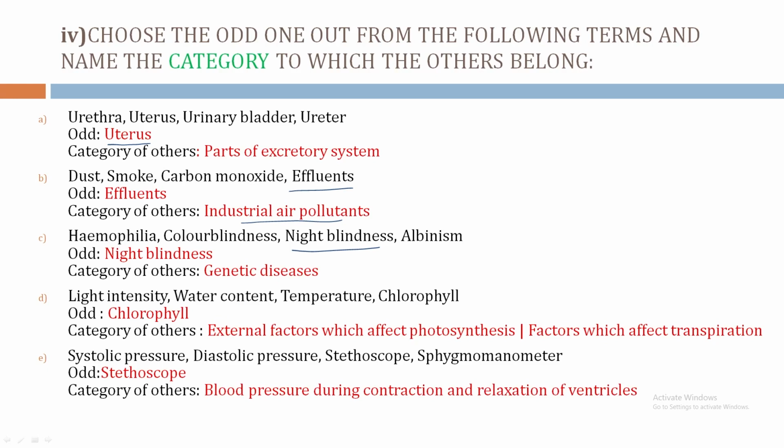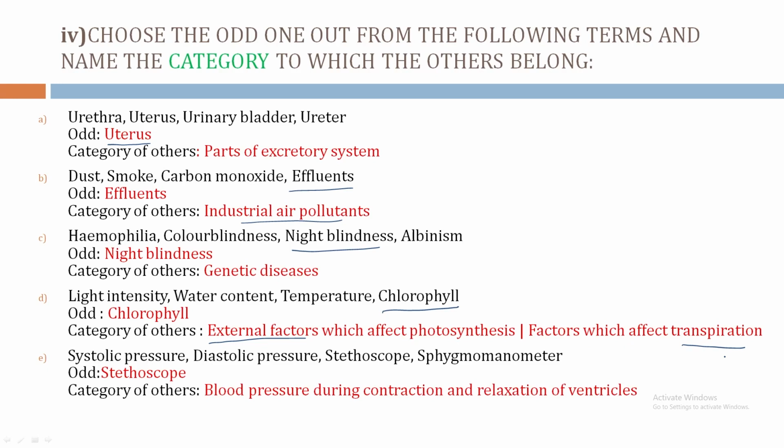Bit D. Light intensity, water content, temperature, chlorophyll. The odd term is chlorophyll, because it is the internal factor which affects photosynthesis. So category of others can be external factors which affect photosynthesis. Remember, you have to mention external factors, otherwise you can write factors which affect transpiration.